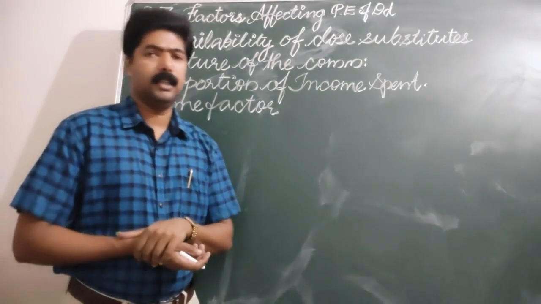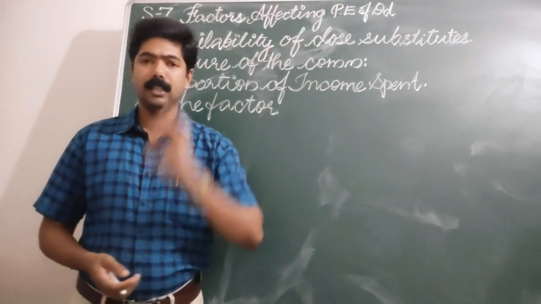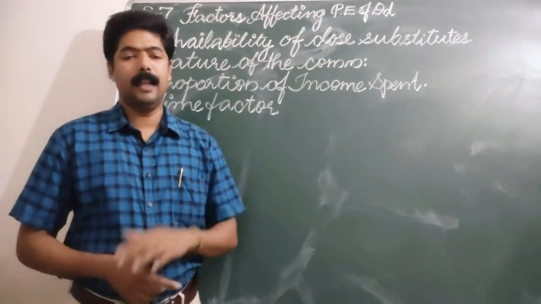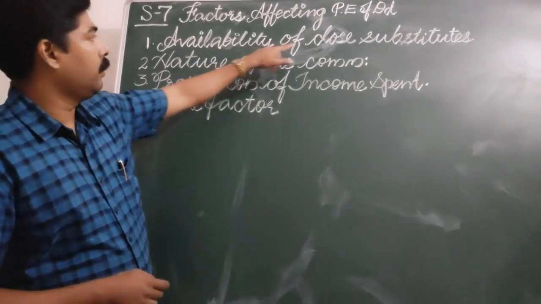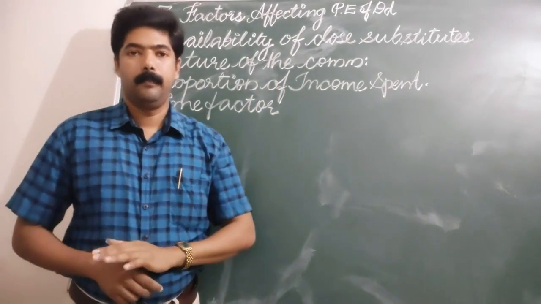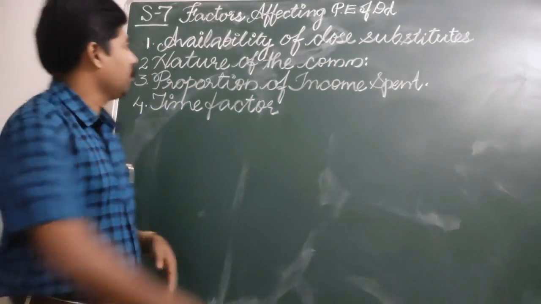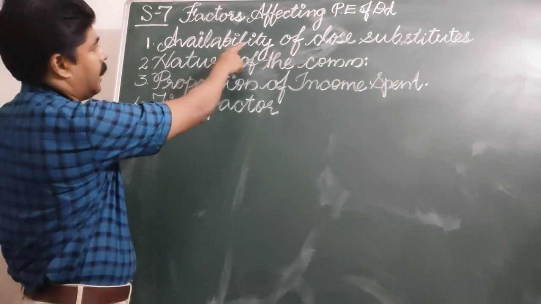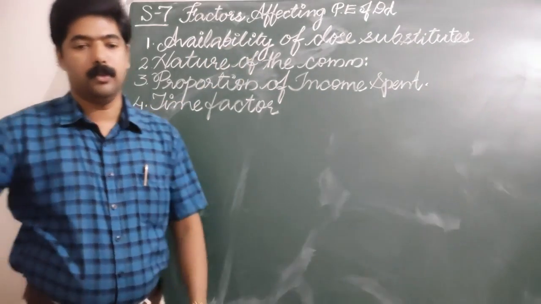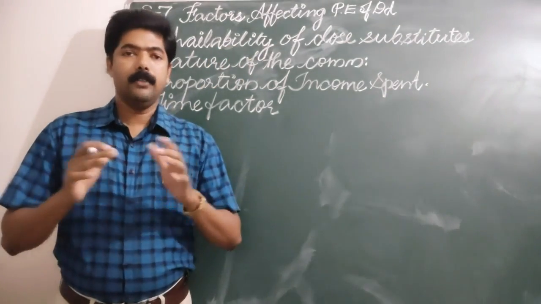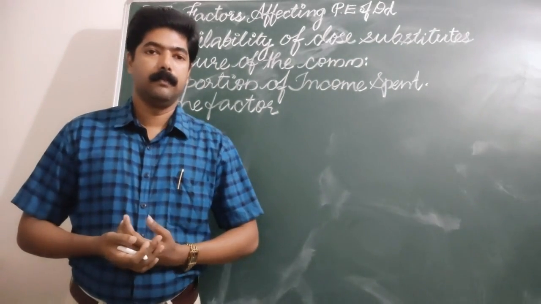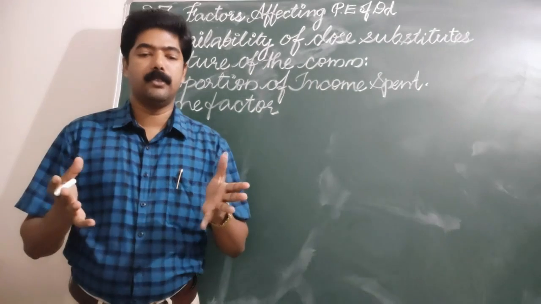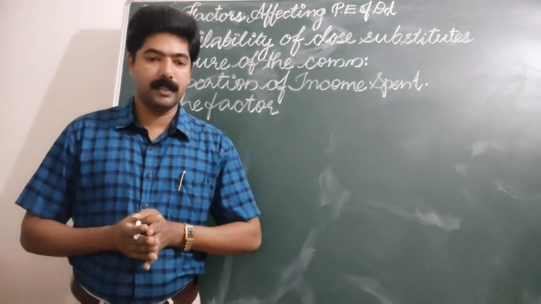The first and most important determinant of the price elasticity of demand is availability of close substitutes. We have studied about close substitutes. What are close substitutes? Tea and coffee are considered close substitutes.